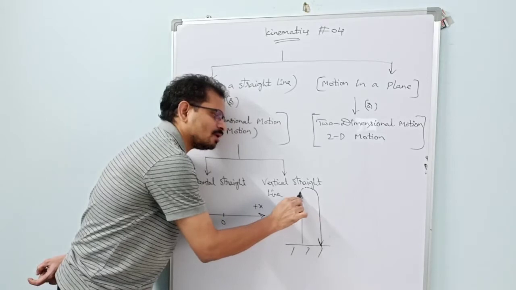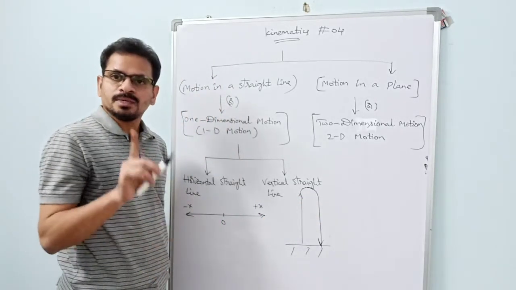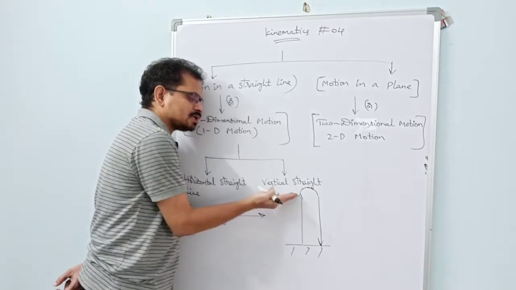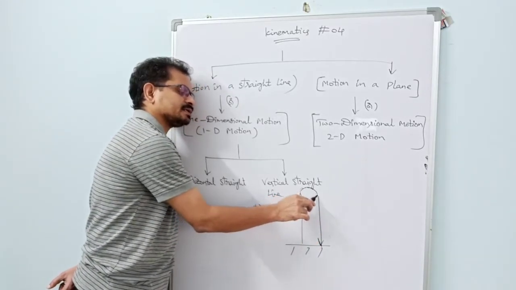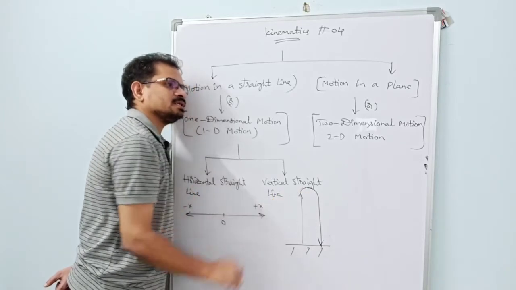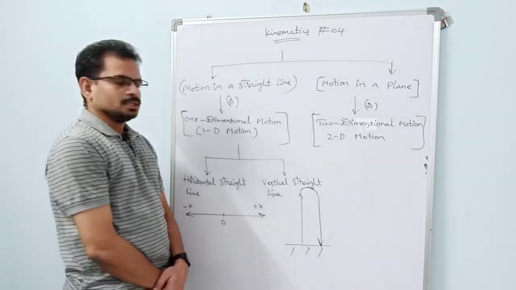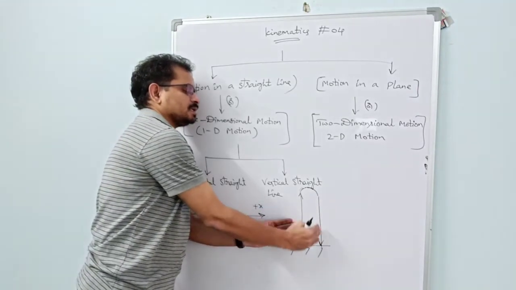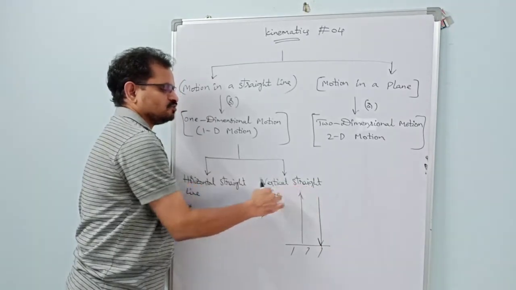They think that the body is going like this. No, the body is not going like this. Because you are calculating the time for this part of the journey and this part of the journey, if the body goes like this, you have to consider the time for this part of the journey also, which we are not considering. Got it? So for convenience only, we are drawing this line beside this line. So never draw this one.